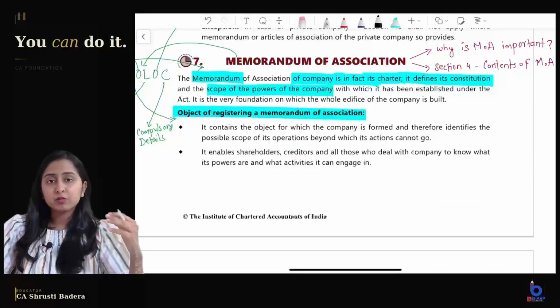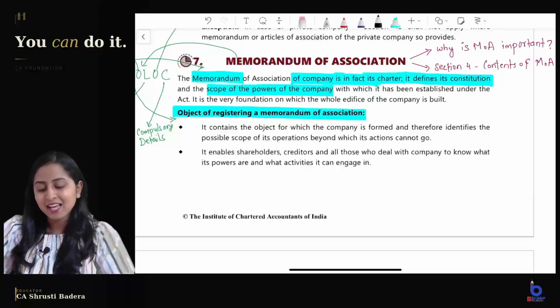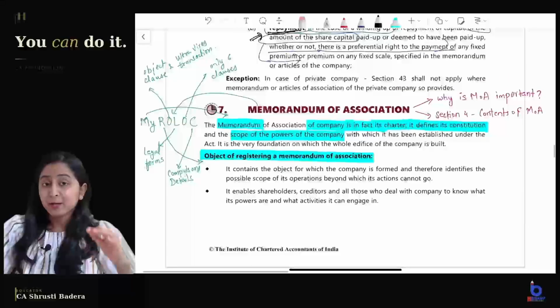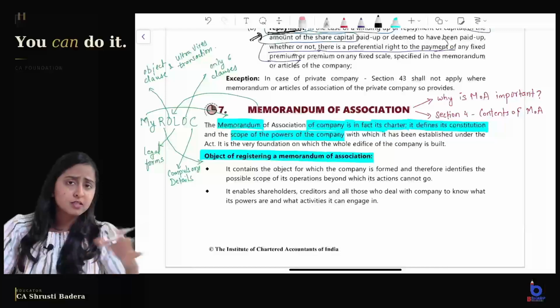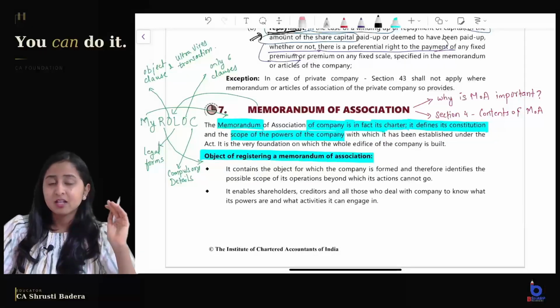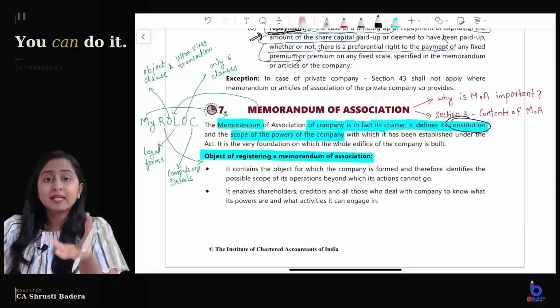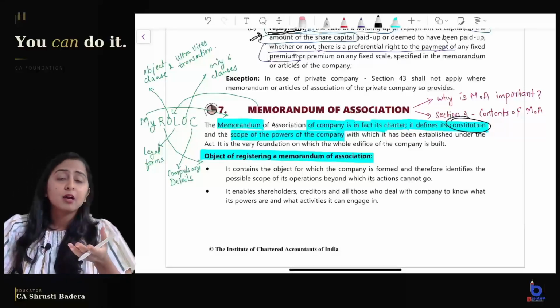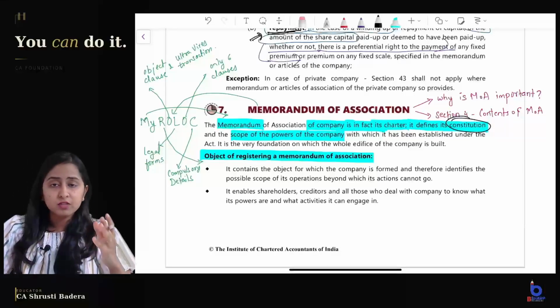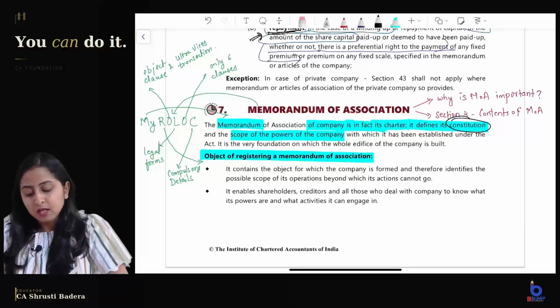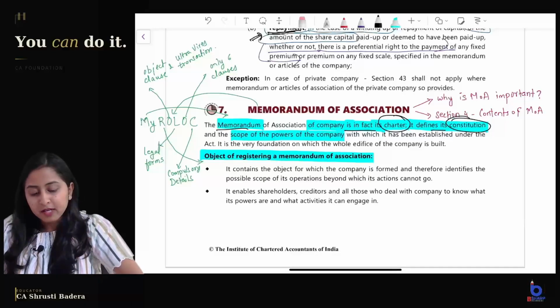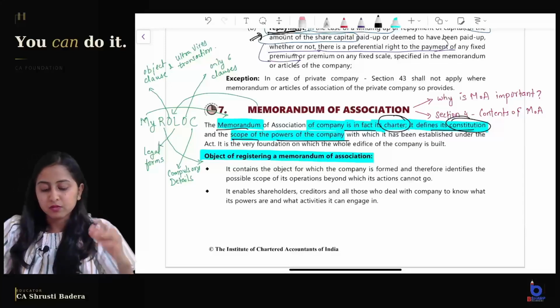Now what we are going to cover next is the memorandum of association, and I have a beautiful way to make you remember all the theory related to it. Basic thing, what is a memorandum? It is the constitution, the basis on which the company is incorporated. Why? Because it contains the object clause of the company, right? The very existence, why the company was incorporated, is mentioned in the object clause. Memorandum of Association is also called the Charter of the company. It defines its constitution and the scope of powers of the company.